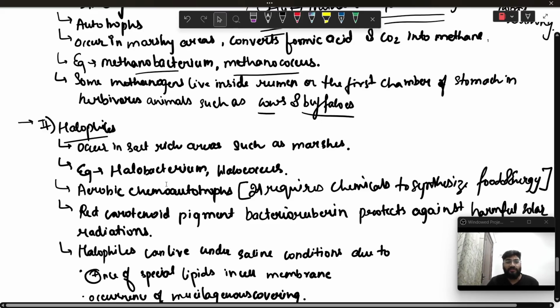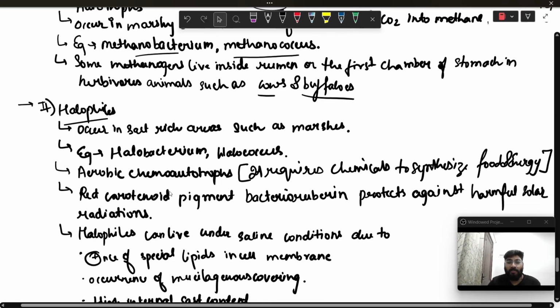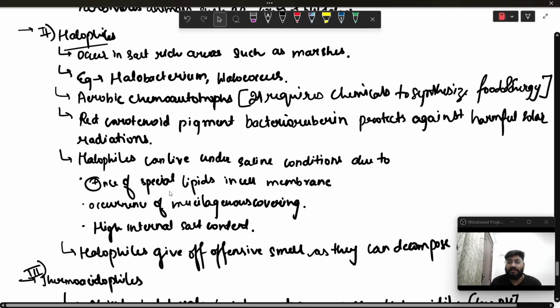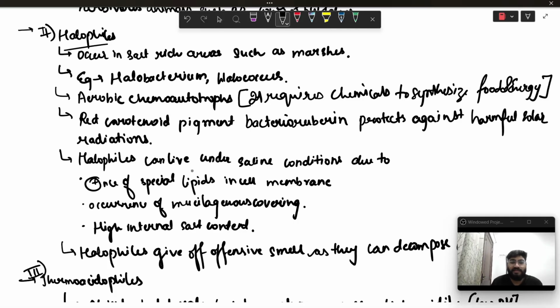So they have a red carotenoid pigment called bacterioruberin, which protects them against harmful solar radiations. Halophiles can live under saline conditions because they have a special kind of lipids in their cell membrane, the occurrence of a mucilage covering, and high internal salt content.